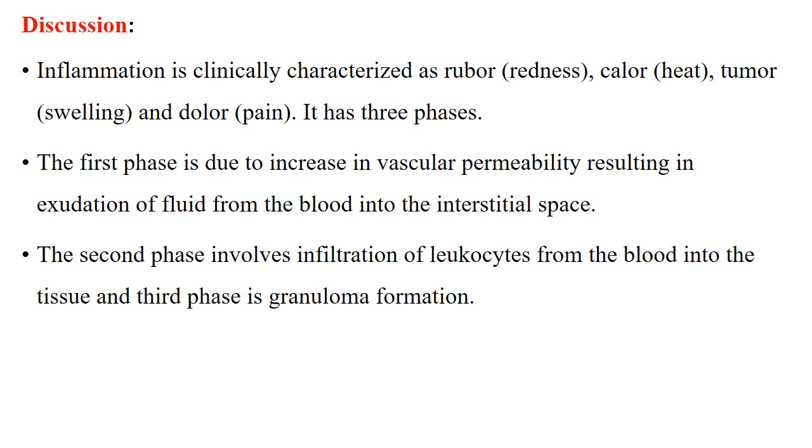Discussion: inflammation is clinically characterized as rubor, calor, tumor, and dolor. It has three phases. The first phase is due to increase in vascular permeability resulting in extrusion of fluid from the blood into the interstitial spaces. The second phase involves infiltration of leukocytes from the blood into the tissue, and the third phase is granuloma formation.